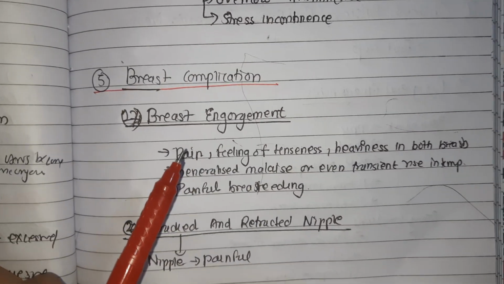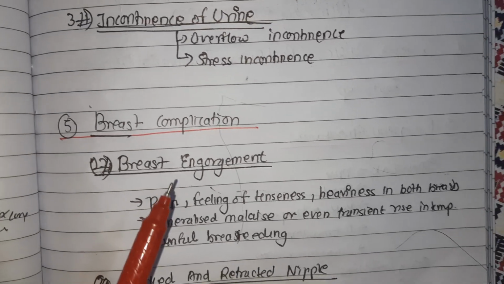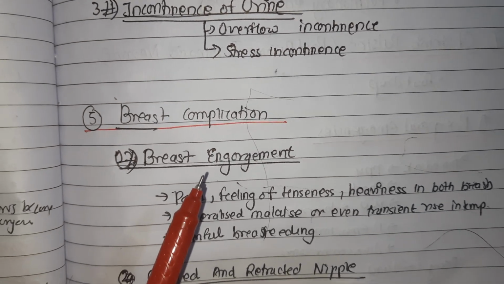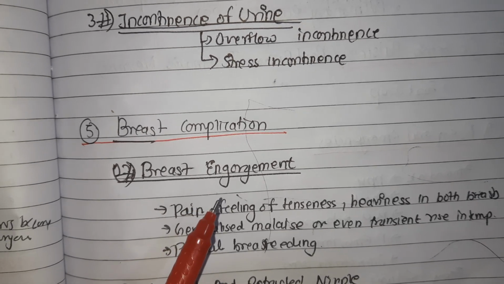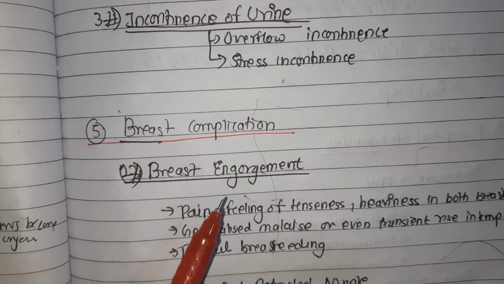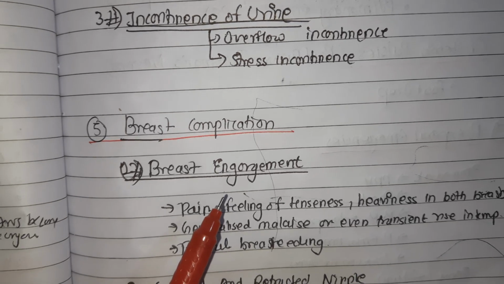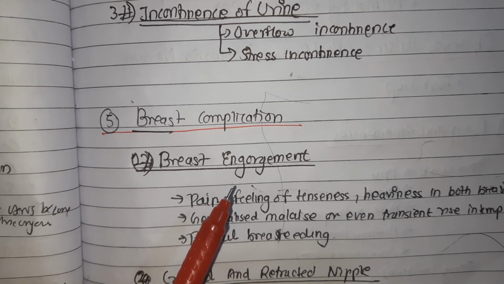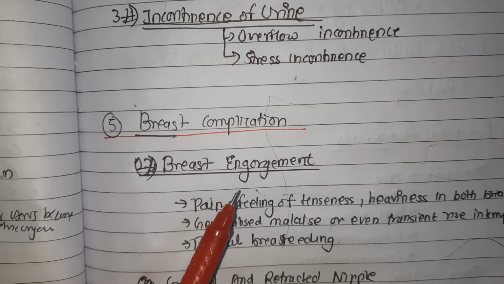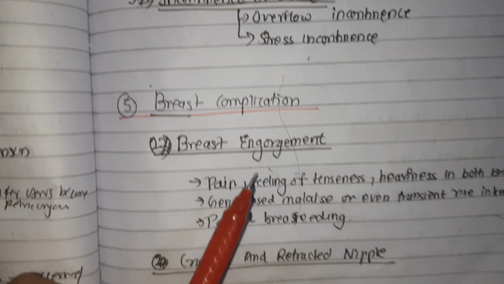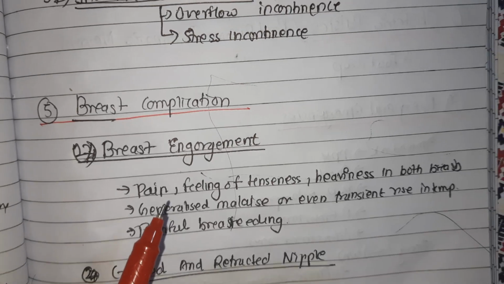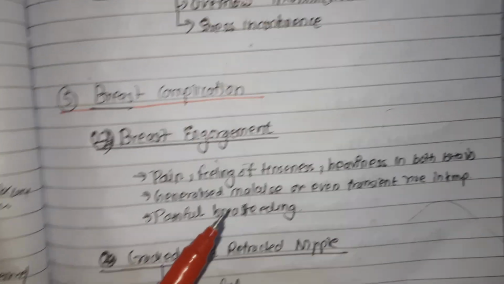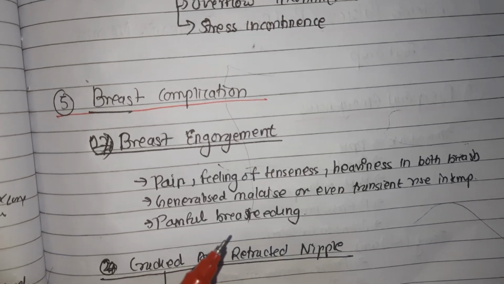Breast engorgement is due to exaggerated normal venous and lymphatic engorgement of the breast, which precedes the lactation. This in turn prevents escape of milk from the lacteal system, and primiparous patients and patients with inelastic breasts are likely to be involved. It usually manifests after milk secretion starts, on the third or fourth day postpartum. Its symptoms include pain, a feeling of tenseness and heaviness in both breasts, generalized malaise or even a transient rise in temperature, and there may be painful breastfeeding.